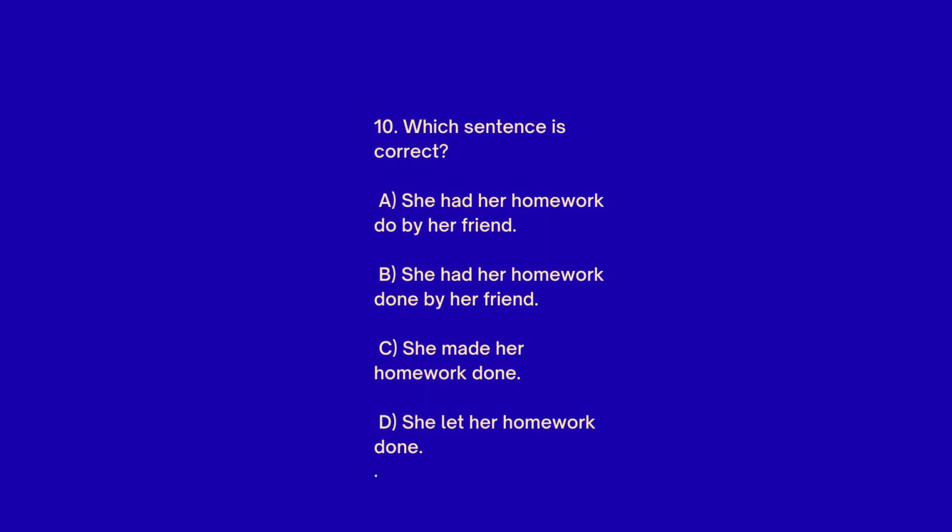10. Which sentence is correct? A. She had her homework due by her friend. B. She had her homework done by her friend. C. She made her homework done. D. She let her homework done. The answer is B. She had her homework done by her friend.